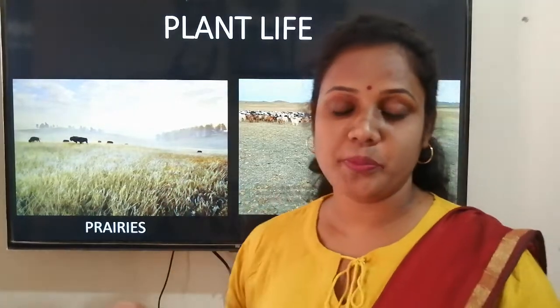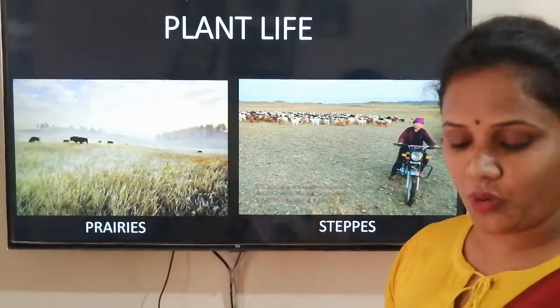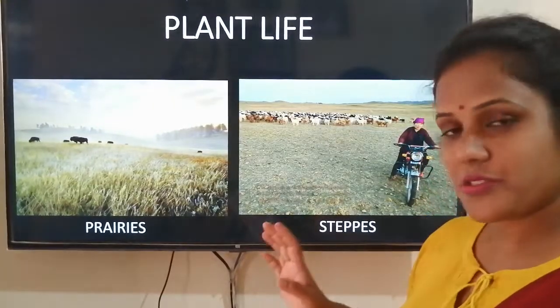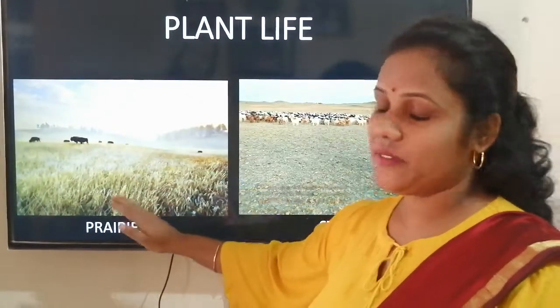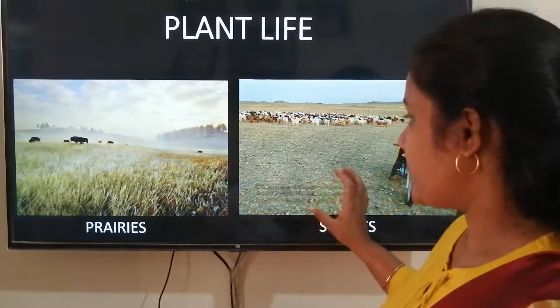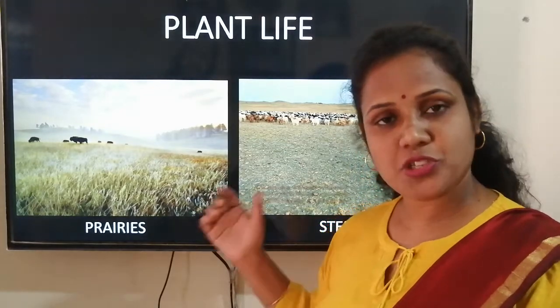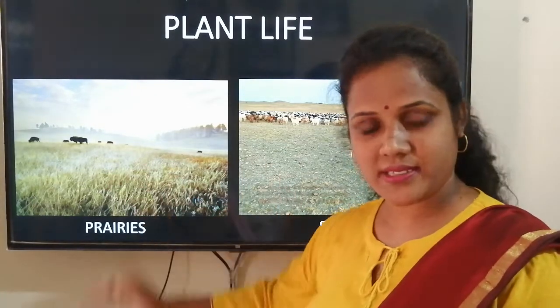If we go to Europe and Asia, comparatively there is less rainfall, so grasses are very small. Understood? Prairies have tall grasses because of good rainfall, and steppes have short grasses because of less rainfall.